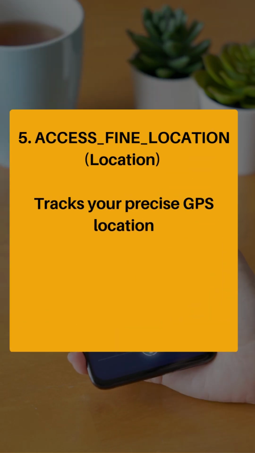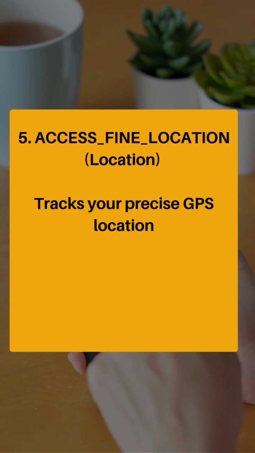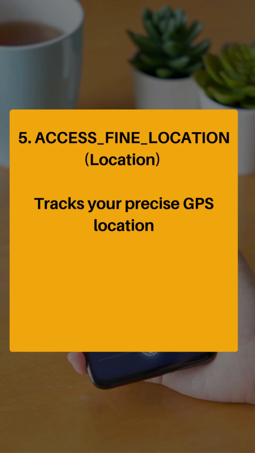The next one is location permission, or we can call it access fine location. This one will help them to be able to track your precise GPS location if you turn it on. So Google is saying, no, you can no longer ask for that permission. If you include that permission on your app, you must remove it from your app.